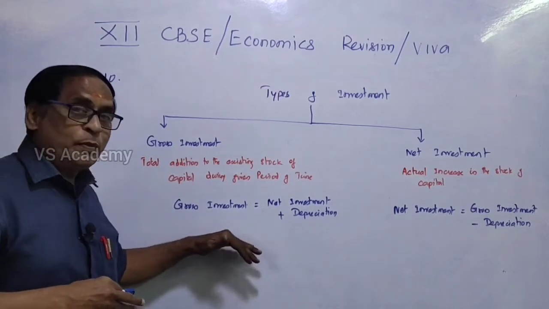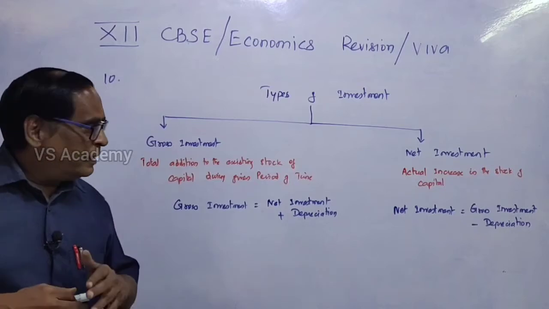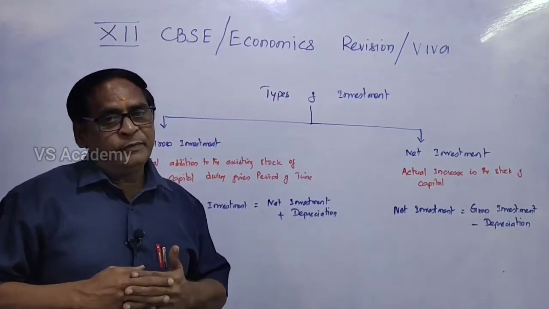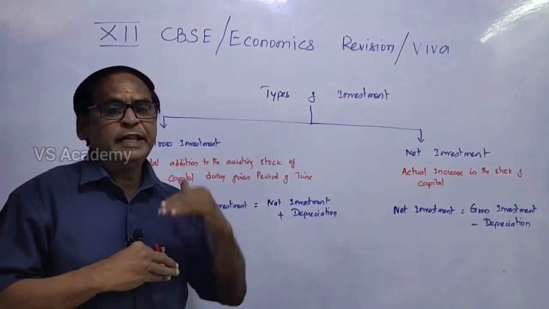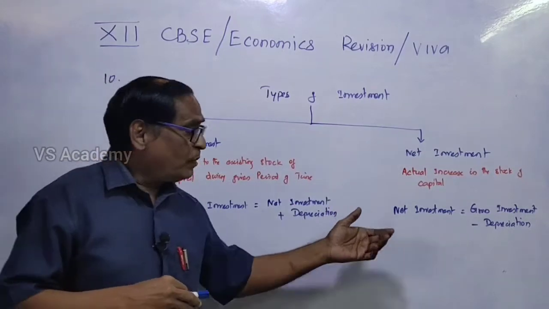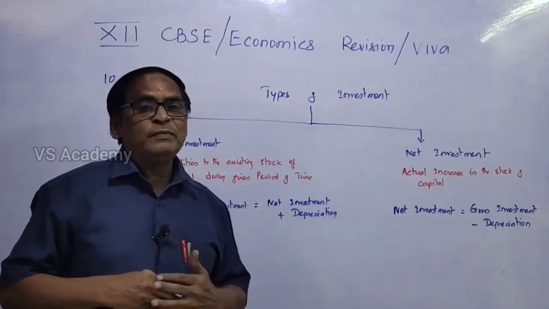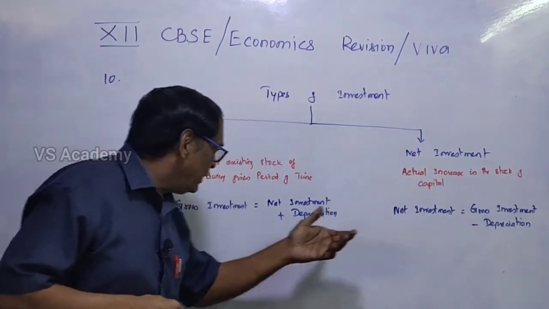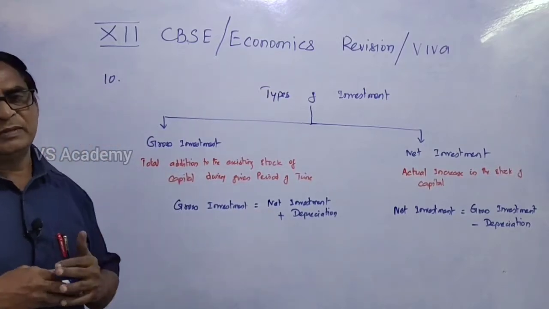Before knowing this, you must understand what net investment is. Net investment is nothing but the actual increase to the stock of capital. Formerly there may be some capital; during the year some addition was made, some increase was made. So that is called net investment. There is a formula: net investment, we have to deduct depreciation from the gross investment and we get net investment. So with the net investment, if we add depreciation, you can get gross investment.